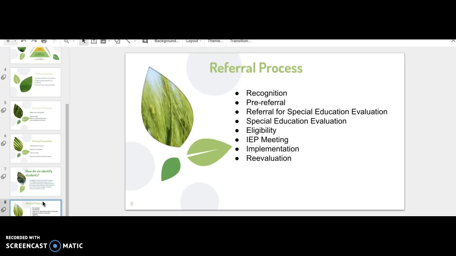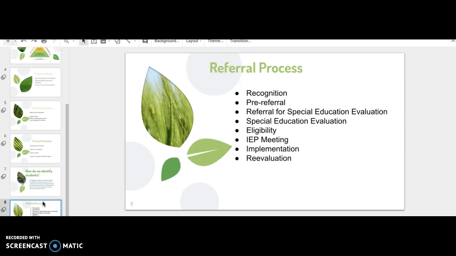And the second step is the pre-referral process. In this step, it's more formal, and it provides accommodations for students as well. The pre-referral is meant to identify the student, to develop, and for us as teachers to implement some educational strategies to help them in the classroom, because again, there are several steps before referring a student to special education.